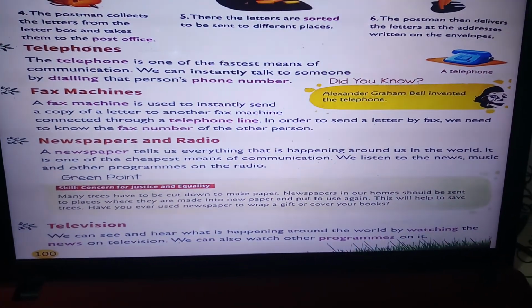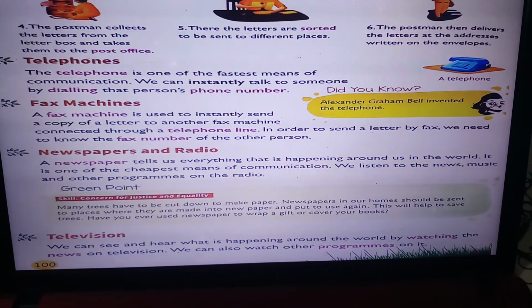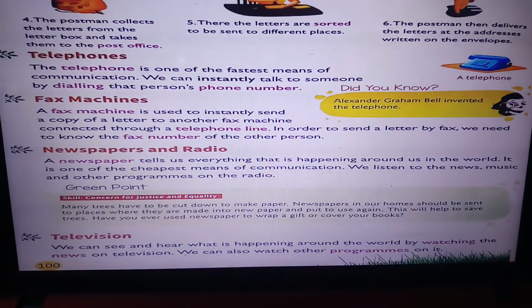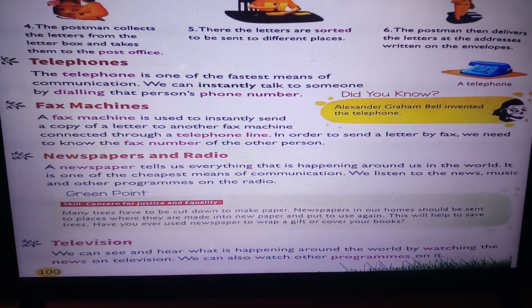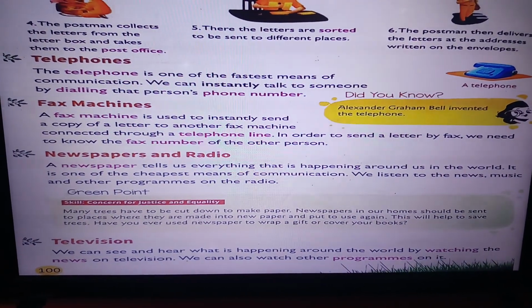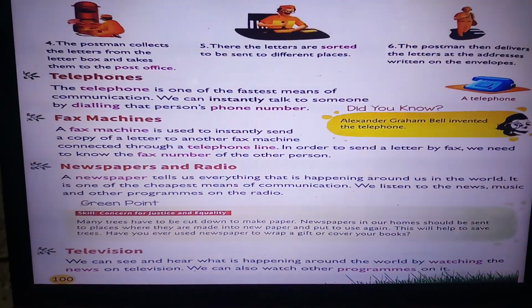Television. We can see and hear what is happening around the world by watching the news on television. We can also watch programs on it. So, on television also we can watch what is going on around us by watching the news. And we can also watch other programs that are there on the television.